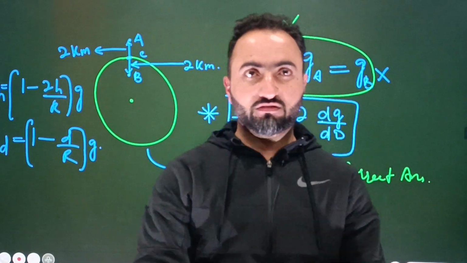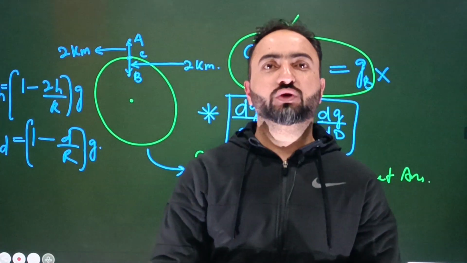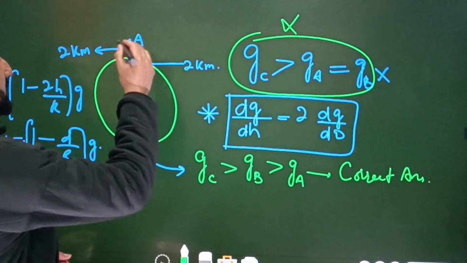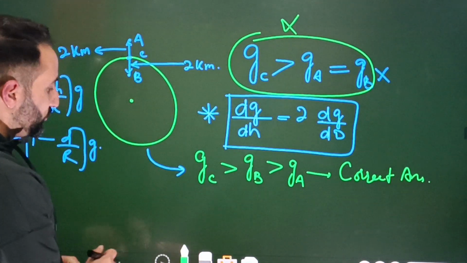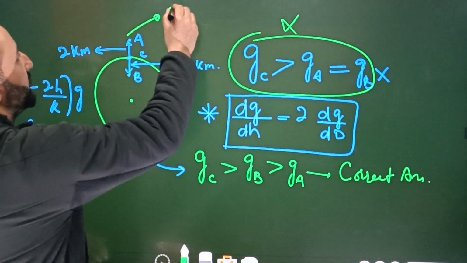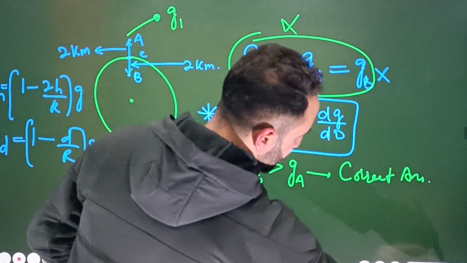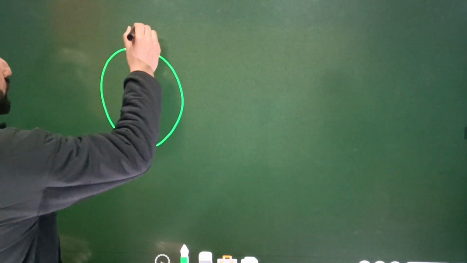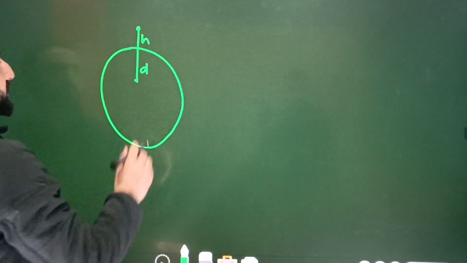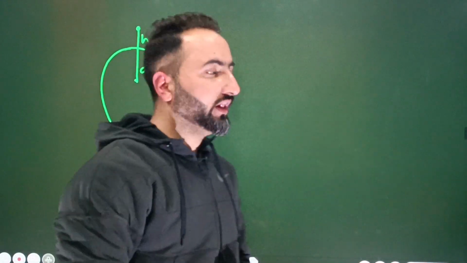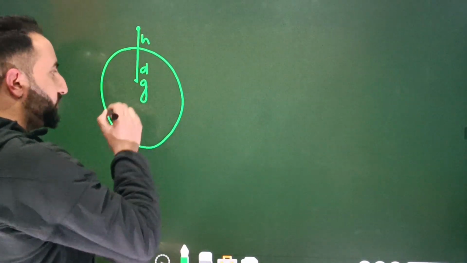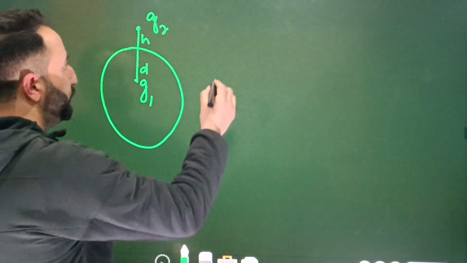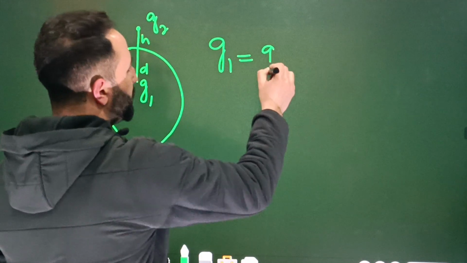And then the question can be like this. A question can come on this also. Suppose that acceleration due to gravity at some height, suppose its value is given. For example, suppose acceleration due to gravity at this point is G1. Let me write it down here. An important concept. Suppose that this is equal to D and this is equal to H. Here the acceleration, for example, suppose it's equal to G1. Here the acceleration is G2. Given to you that G1 is equal to G2.